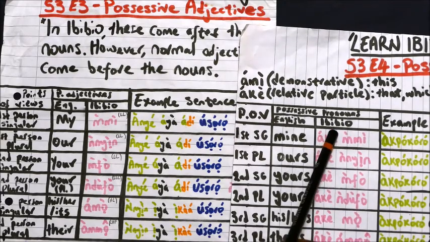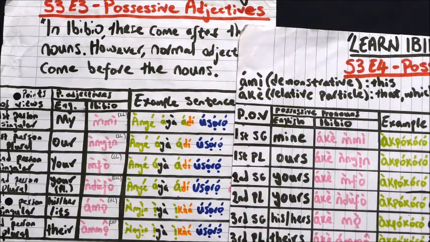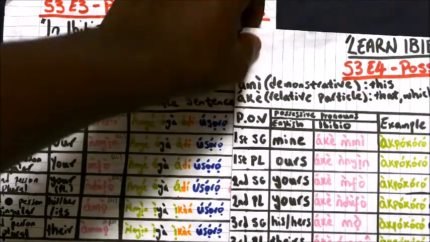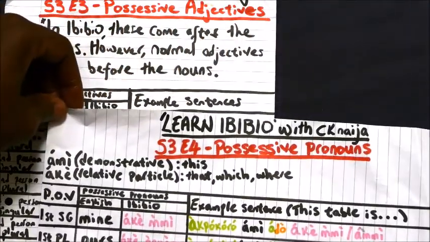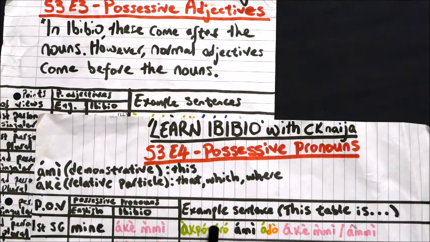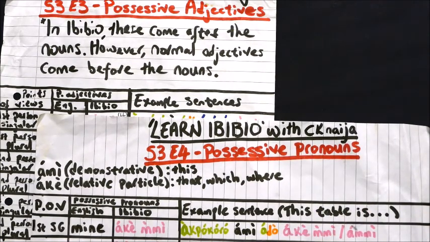That which is mine, or that which belongs to me. So the example sentence is Abokoro ami ado ake mi. This table is mine.